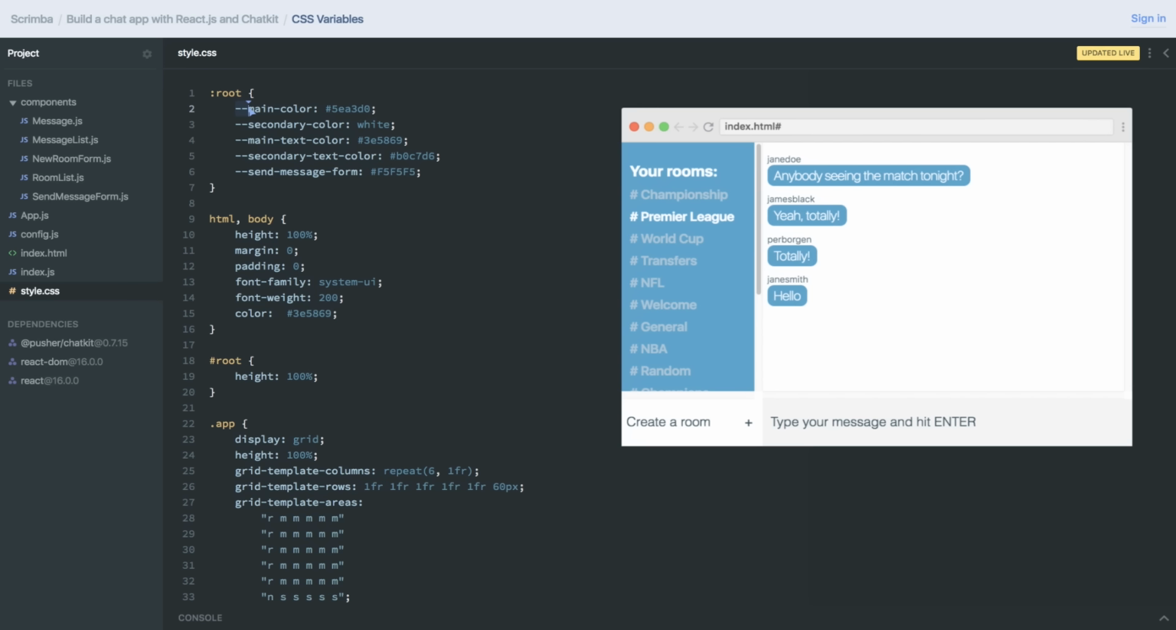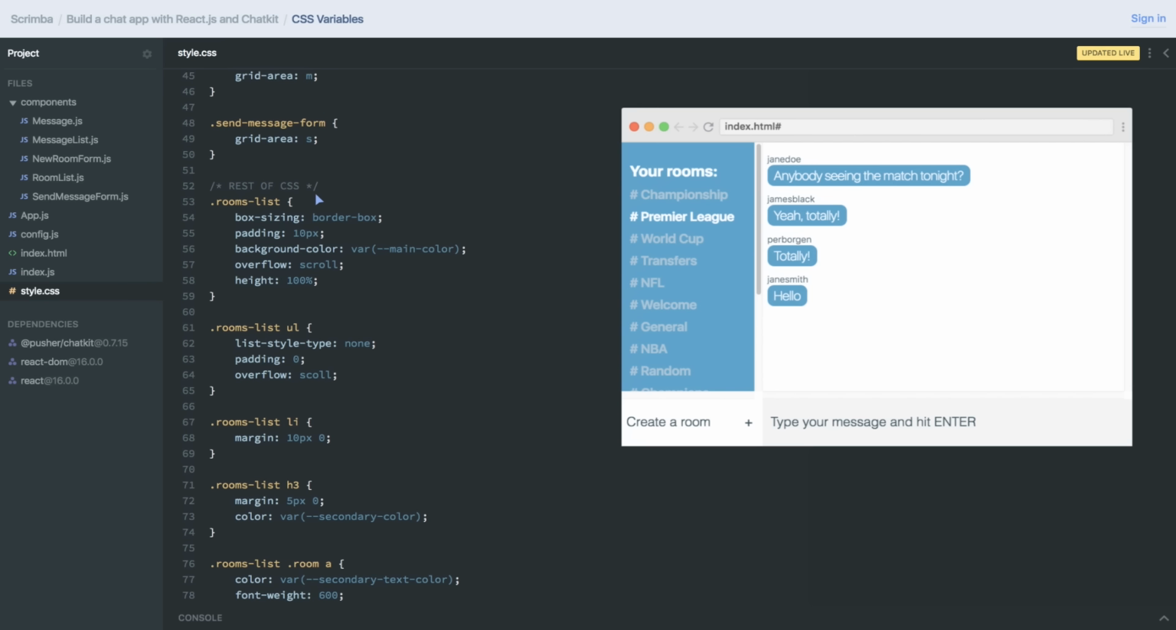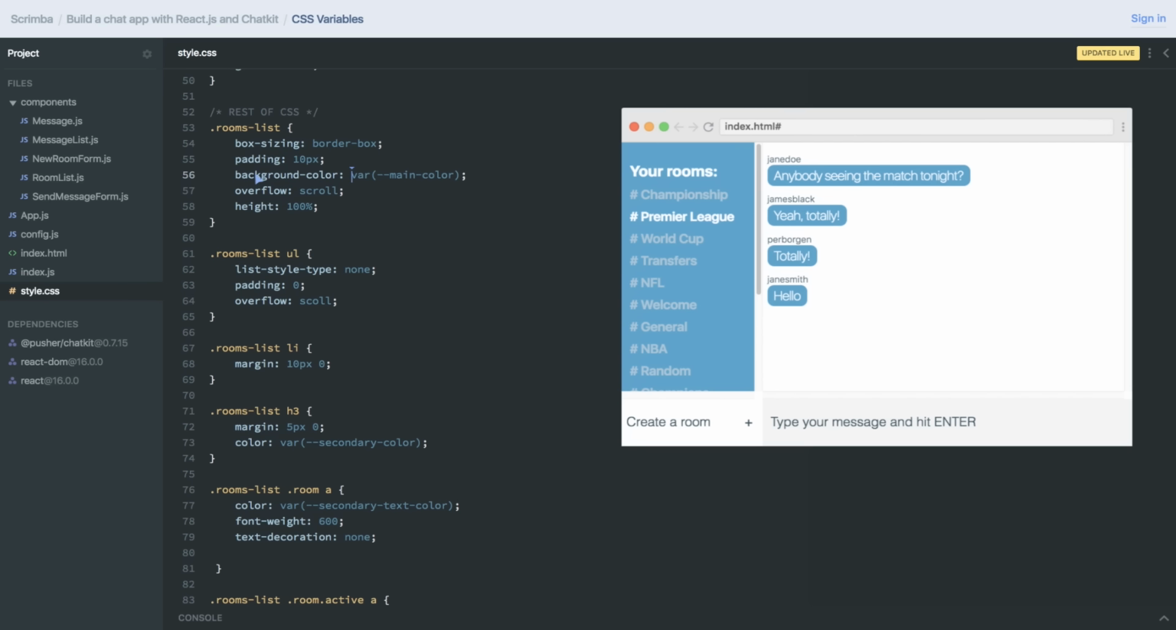The syntax for them is two dashes, variable name, and then variable value. Now what you then can do is use this main color inside of the root element in the DOM. So let's scroll a bit down, and here you can see that I'm using, for the rooms list, the main color as the background color. And the syntax is var, then the parentheses, and then the variable's name. And you have to use the var, and you have to use 2 dashes.